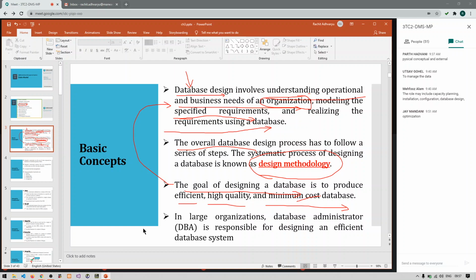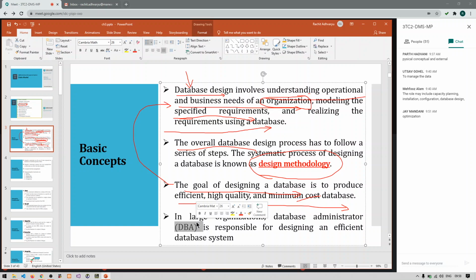So whenever we are talking about a large organization or large IT industry, they have one section for application programmers, one section mainly dealing with the network, another section mainly dealing with the database operations. In that part, there will be one database administrator who will be dealing with all these processes. That means understanding the requirement, structuring of data, and actually creating the database design. Clear with this? Right, so the DBA is the person who is mainly responsible for database management or database operations. Clear with this, everyone?